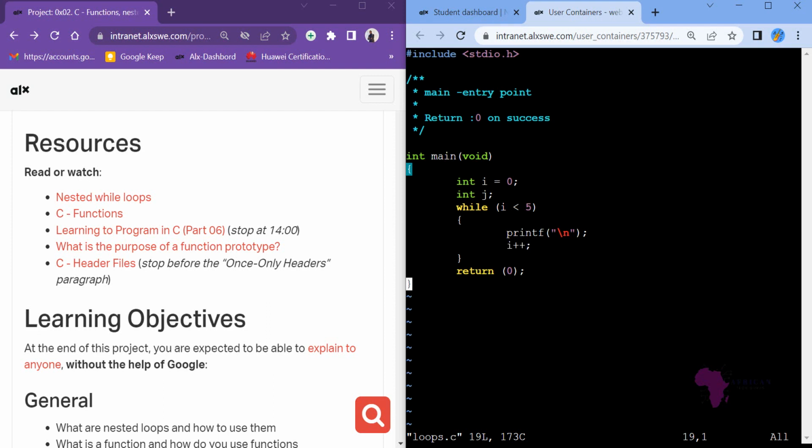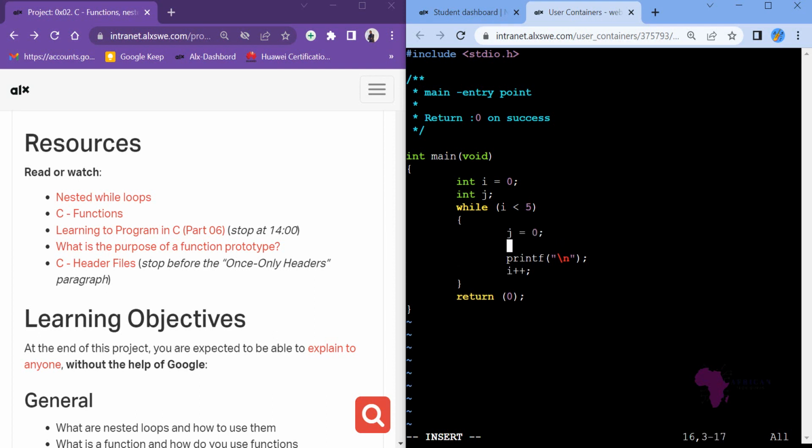When we are nesting another loop, I want to nest another loop here. Where will I place it? I will have to place it here. And first of all, before I create another loop, I will have to initialize j. Remember, I just declared it, I never initialized it. So j, in this case, will be equal to 0, like that.